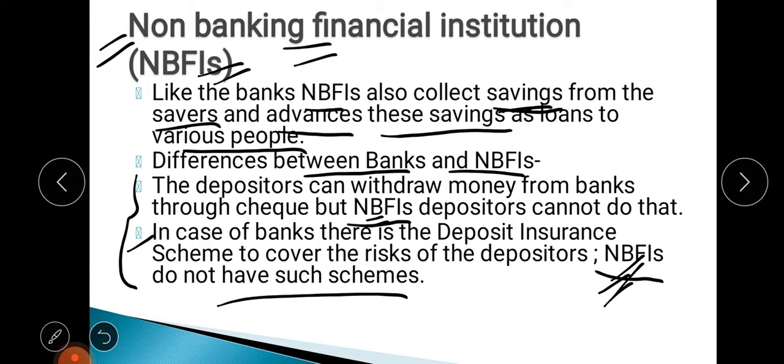But in case of banks, our money is safe, our money is secured, because the deposit insurance scheme is there, through which we can get back our money, but those schemes are not available in case of NBFIs. So these two differences are there between the banks and the NBFIs.